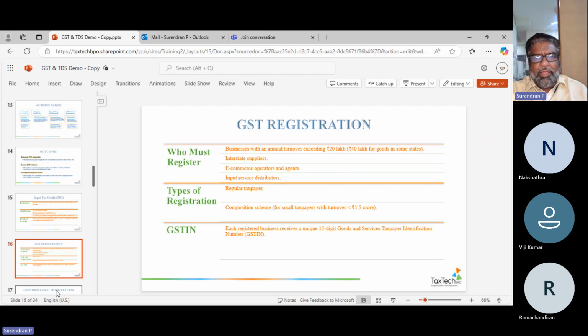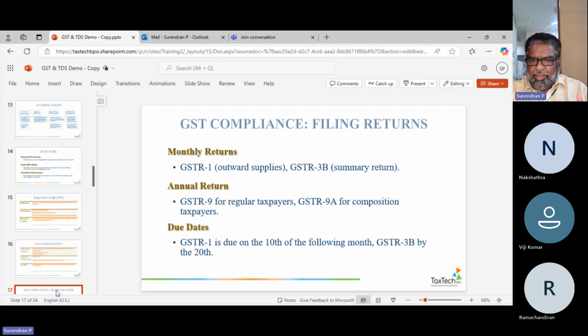So definitely, there will be who should register for GST, types of registration, what is the GST number, and what are the filing returns that you are being. So how do you file GSTR-1? How do you file? Whether you do monthly or annual or every 3 months. What are the due dates? All these things will be